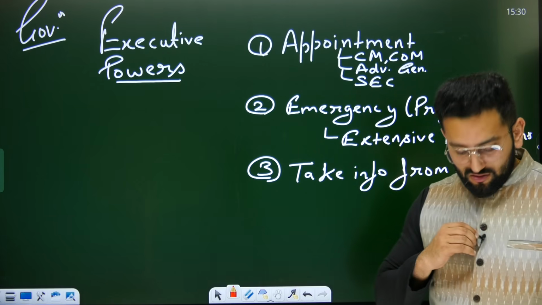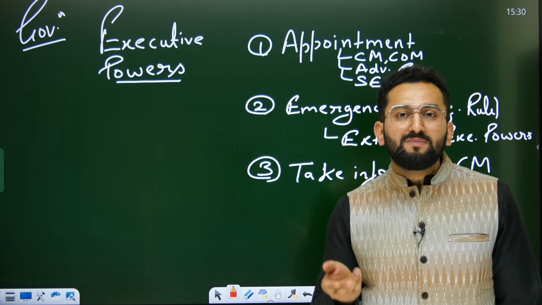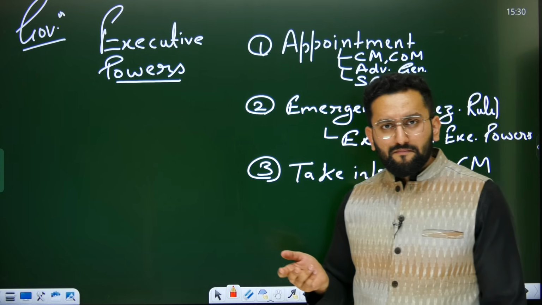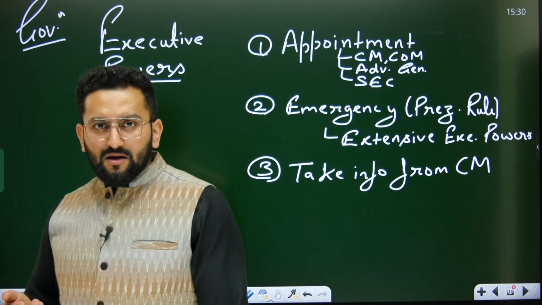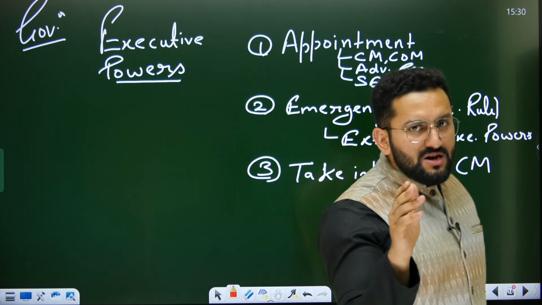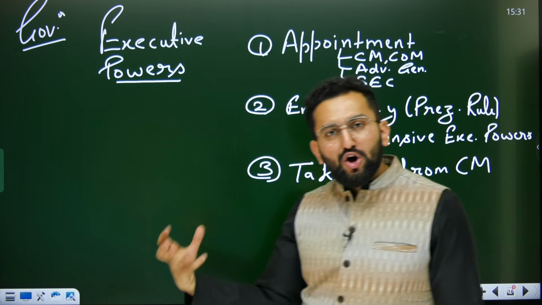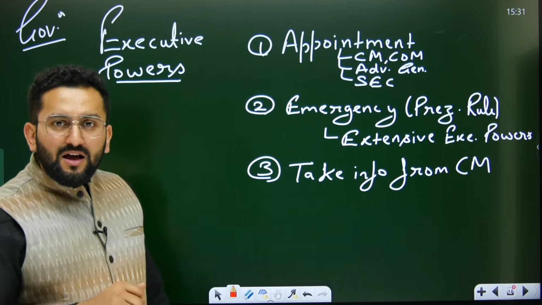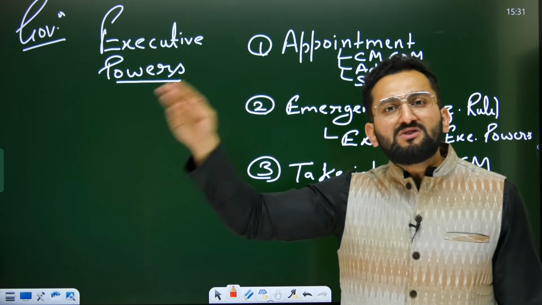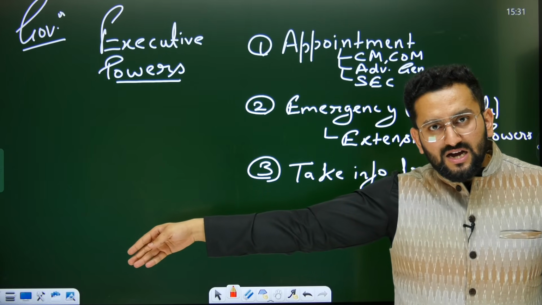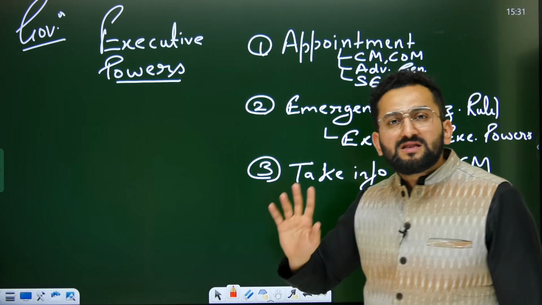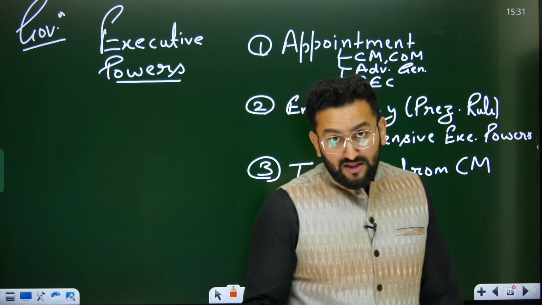Pleasure of president is obviously wrong, and if I'm saying pleasure of governor, now tell me that statement is true or false. Some students would say, sir, it is correct, because chief minister does not have any secure tenure. Someone can be on this position of chief minister only till that person has majority support in the state legislative assembly. When more than 50% of the state MLAs support that person as leader, only then governor appoints that person as CM of that state. Now the point is, the moment that person loses that confidence in the state legislature, governor is going to remove that person. This may be after 6 months.